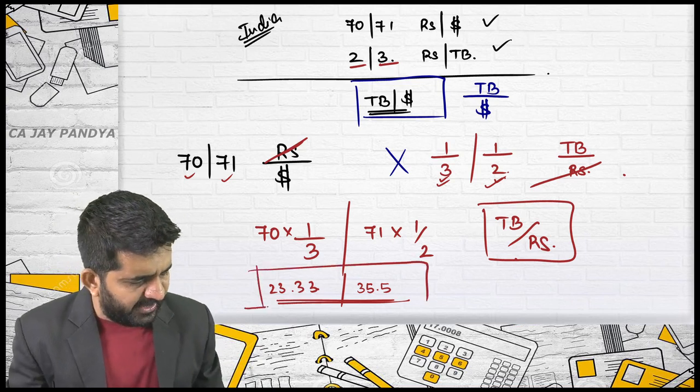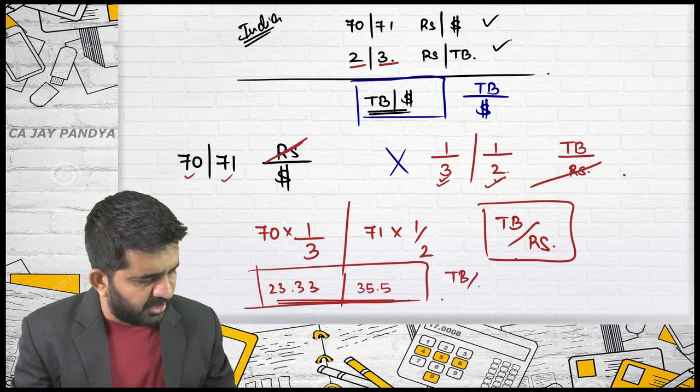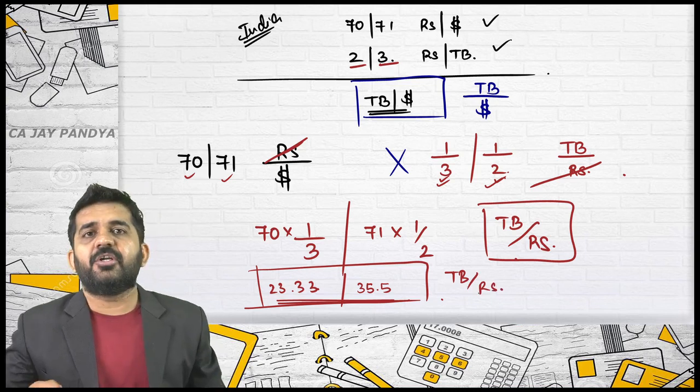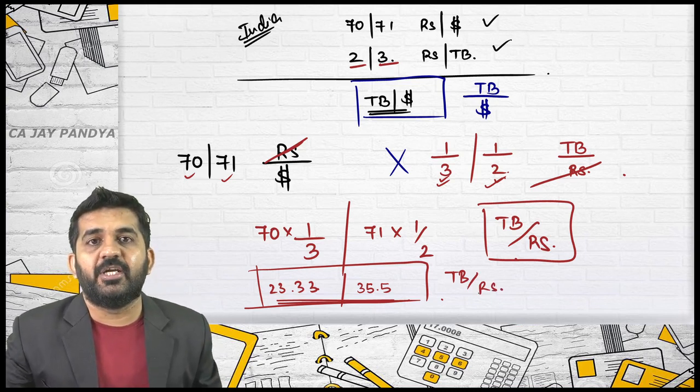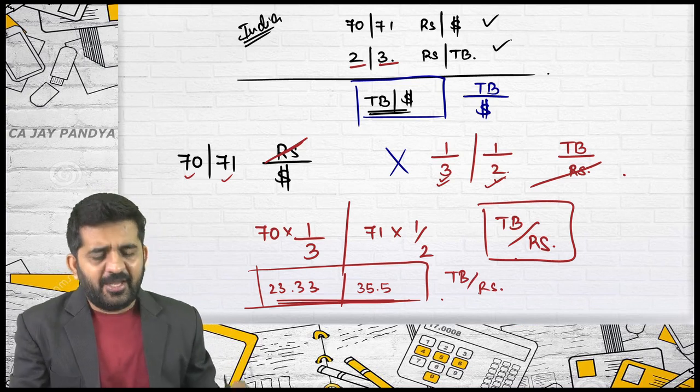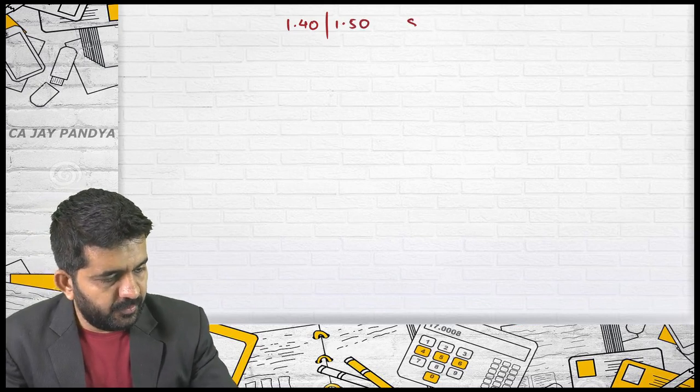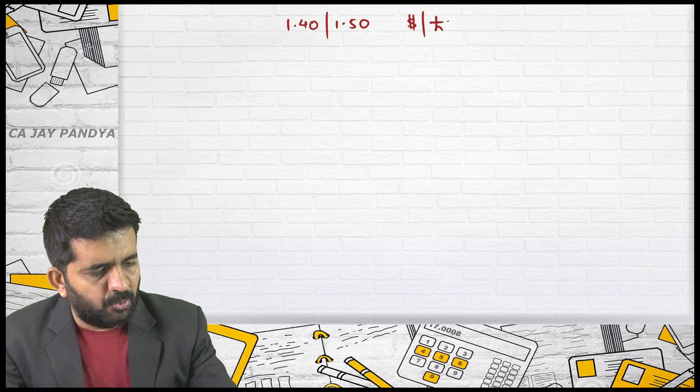I hope all of you are getting how to change the answer if the currency is not directly quoted in India. I want one more question and then we'll be going ahead. I am having a 1.40/1.50 dollar per pound rate.